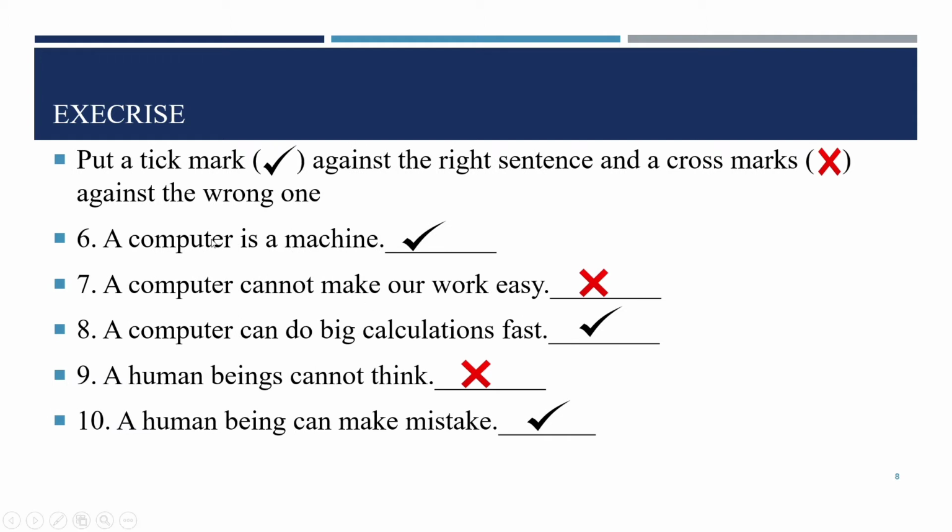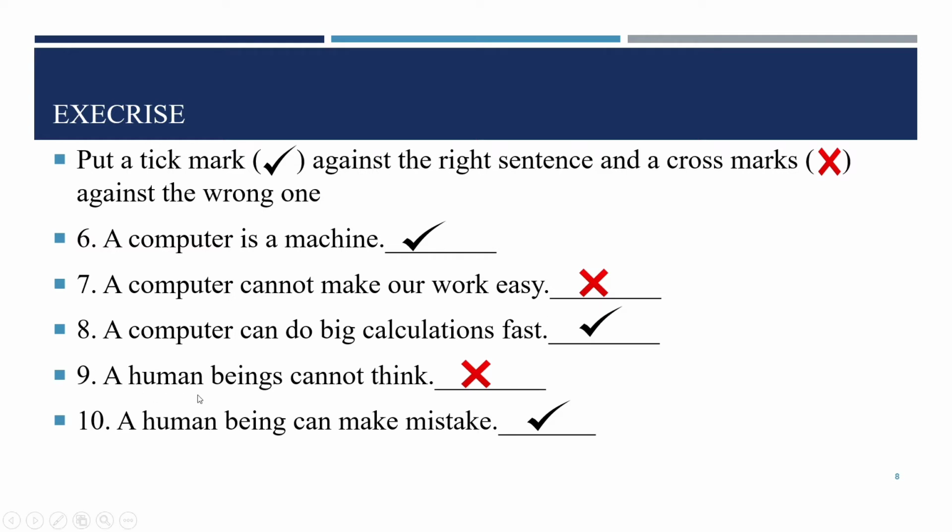See the sixth point: a computer is a machine. Yes, true, so we put a tick mark here. A computer cannot make our work easy? No, computer makes our work easy, so it is a false statement, so we put a cross mark here. A computer can do big calculations fast? Yes, it is true, definitely, so we put a tick mark here.